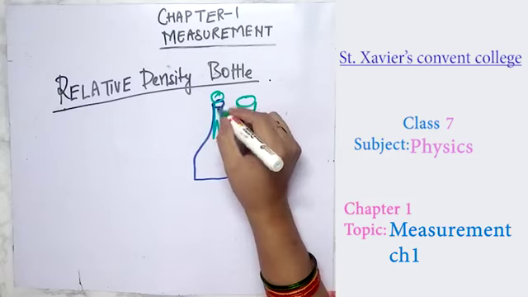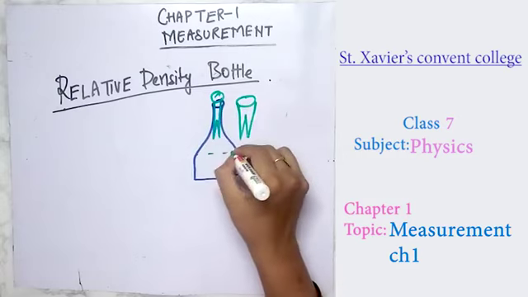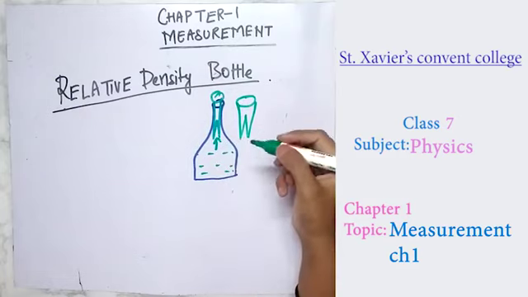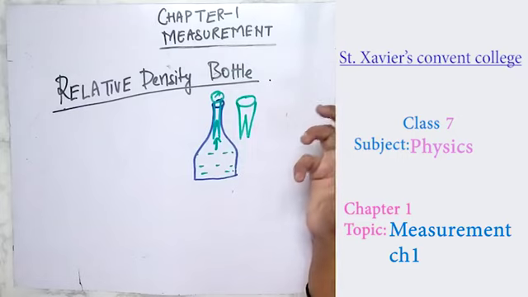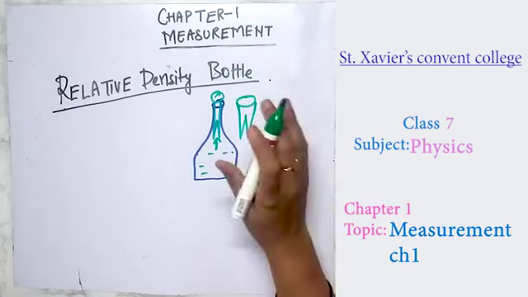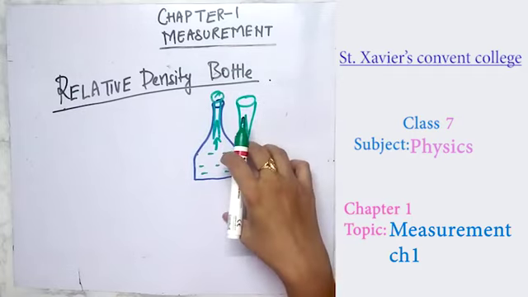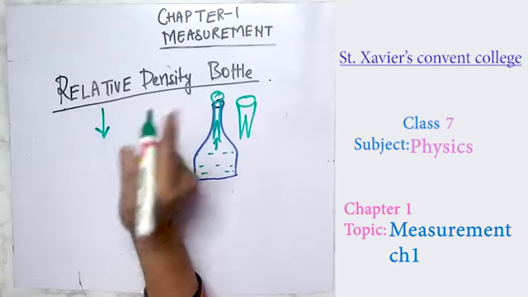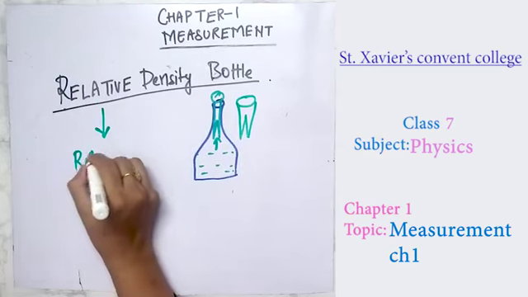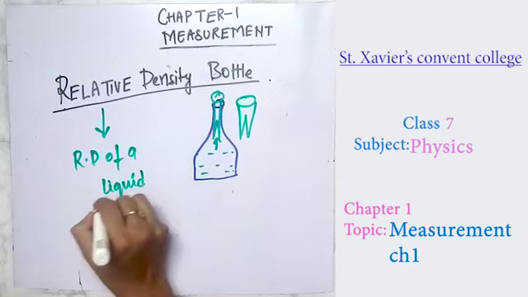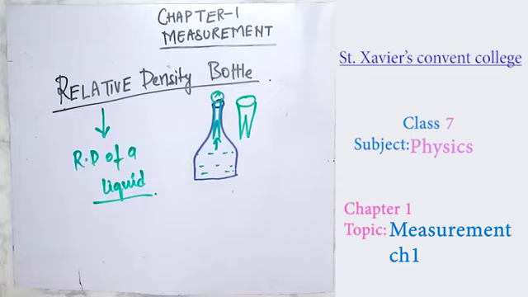So whatever the liquid is over here, it reaches this position, and by this help, using some important formula, we can find out the relative density of any liquid with the help of this bottle. We will discuss one of the important examples to demonstrate this.